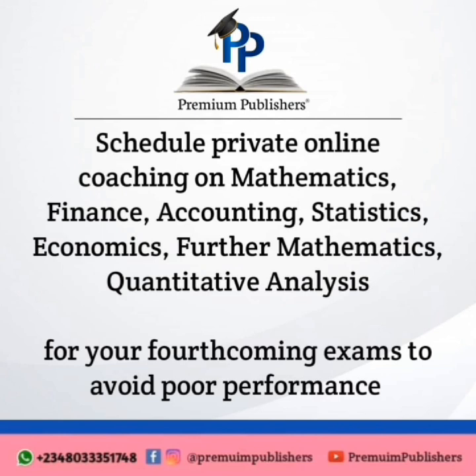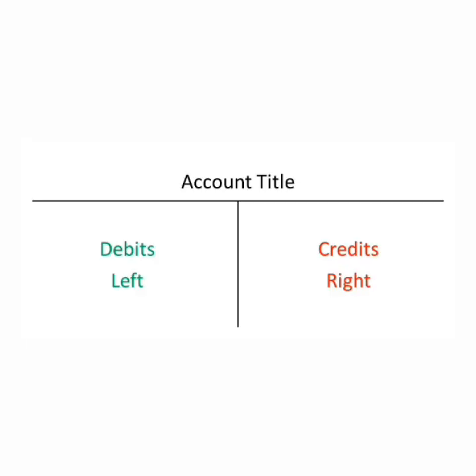Anytime we talk about ledger, we mean that type of account that has debit side on the far left and credit side on the far right. The debit side represents your left-hand side, while the credit side represents your right-hand side.